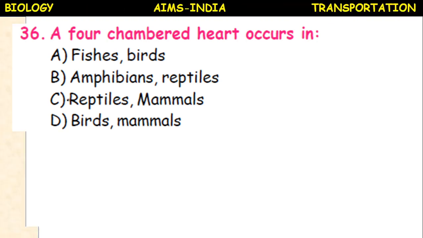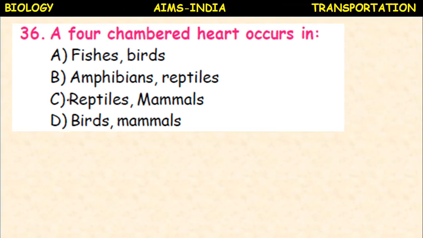A 4-chambered heart occurs in birds and mammals. So 4-chambered heart is first originated in birds, then mammals.